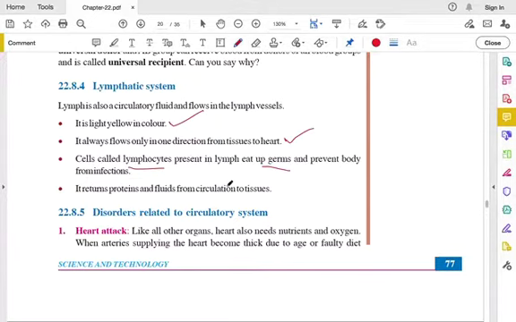The next function of lymph is that it returns the proteins and fluids from the circulation to the tissues.